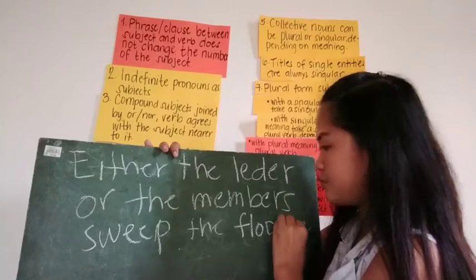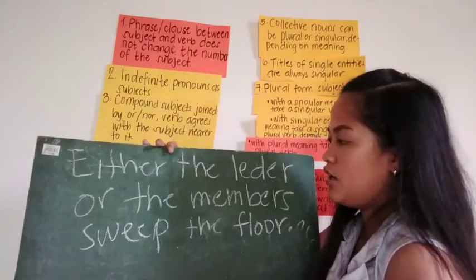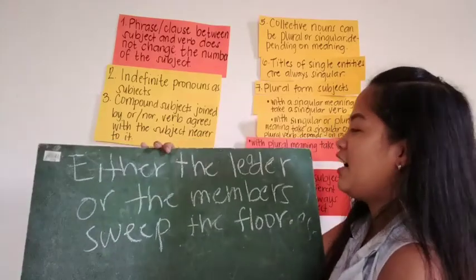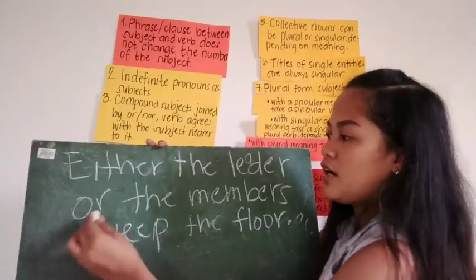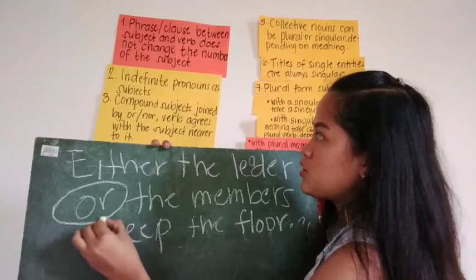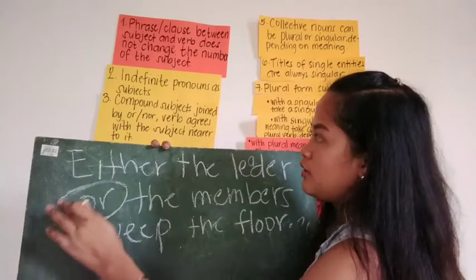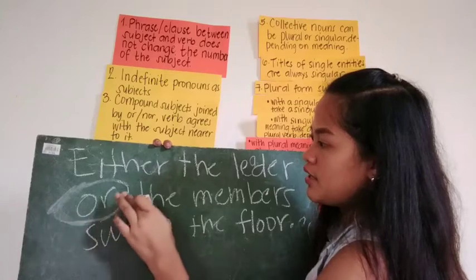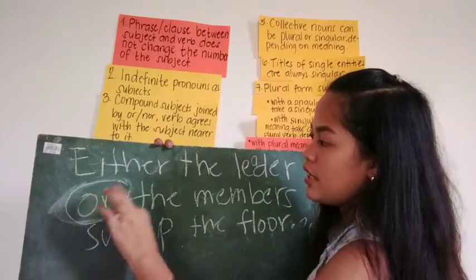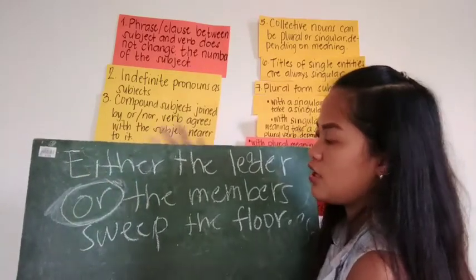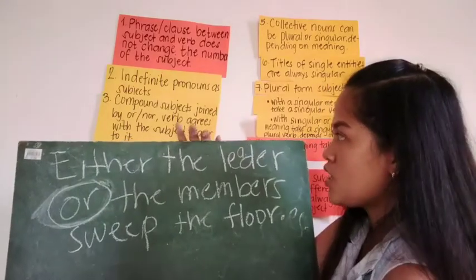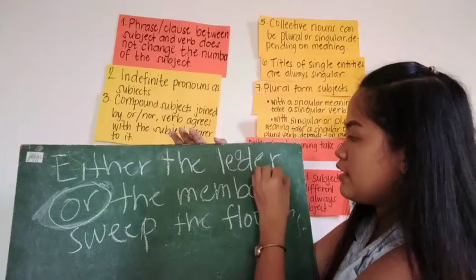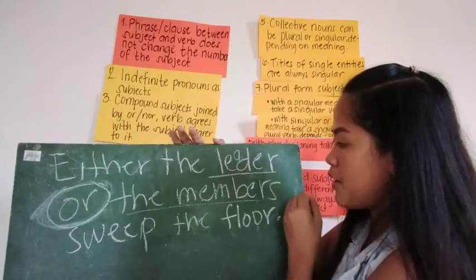Here. There is a compound subject. So, in this sentence, or is joining the subjects. Meaning, our subject here is the leader and the members.